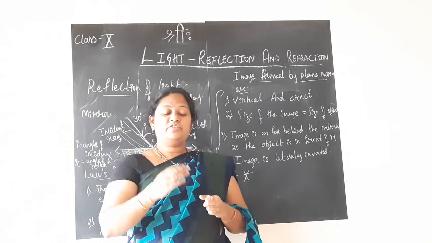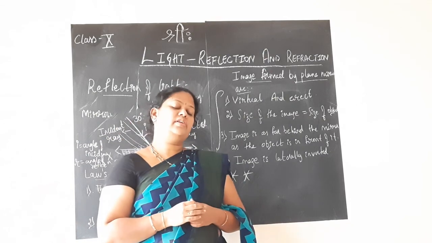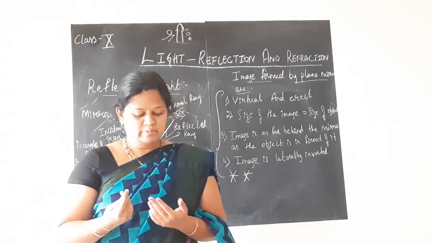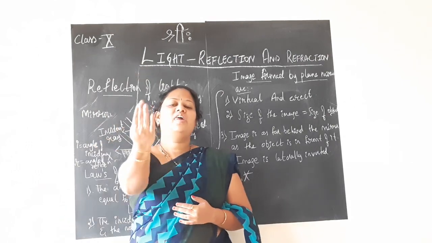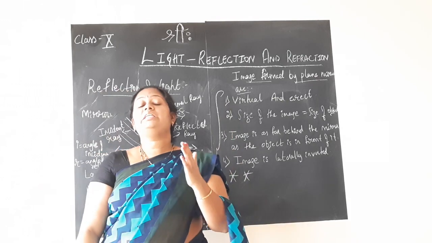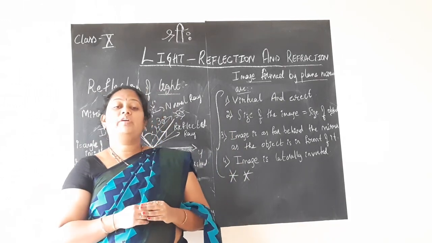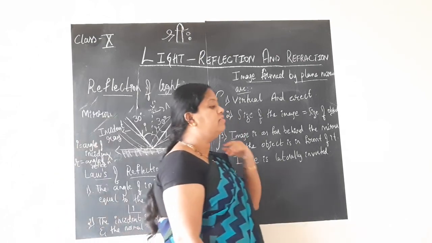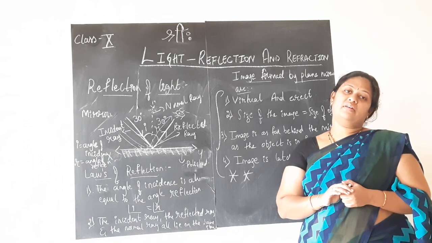And as far as you are from the mirror, that far behind the mirror the image will be. Means as you step one step forward, the image also will come one step forward. As you go one step backward, the image also will go one step. And the size of the image is equal to the size of the object. So these are the points which you will have to keep in mind when it comes to the concept of image formed by the plane mirror.